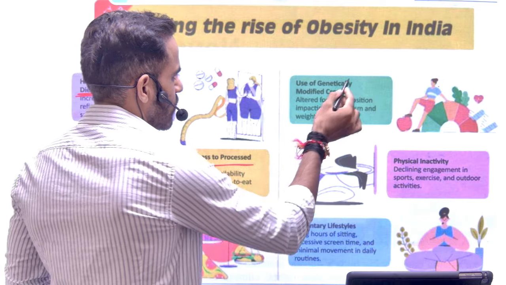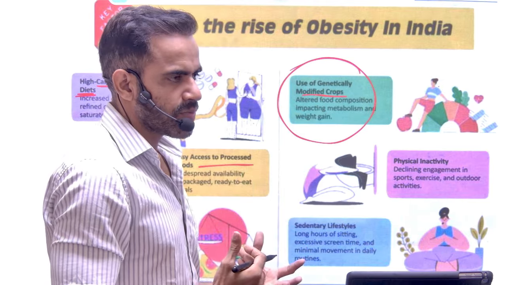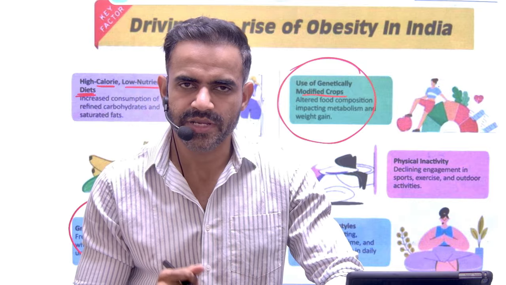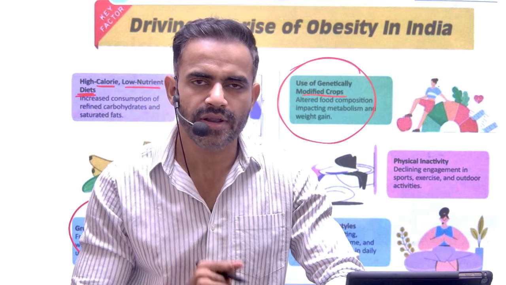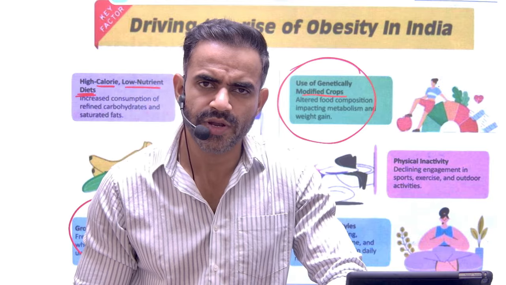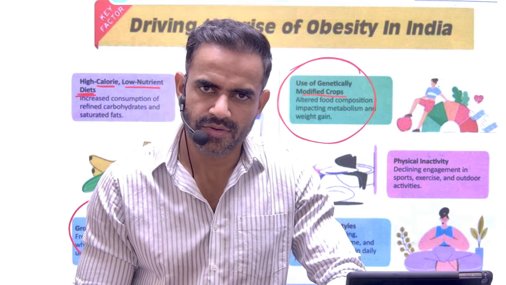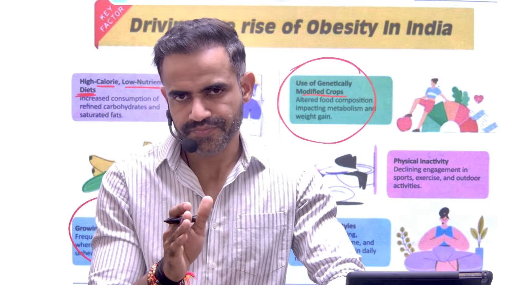Then there is a use of GM foods or GM crops. GM crops basically means genetically modified. Now, the genetic modification has been done, but over a period of time, it may have an adverse impact on our health. Understand this point carefully. In our country, only BT cotton is allowed as far as GM crops are concerned.